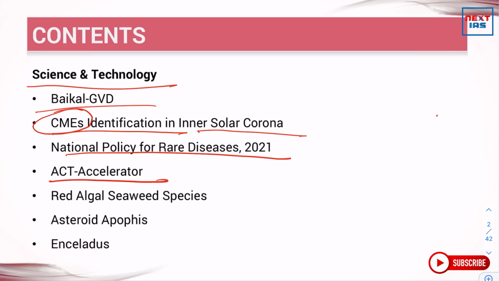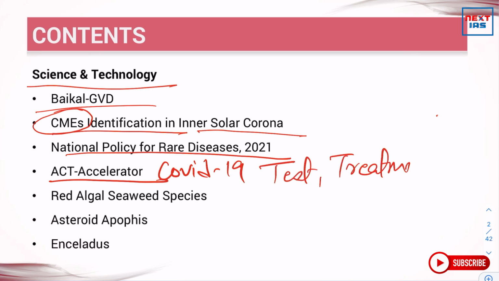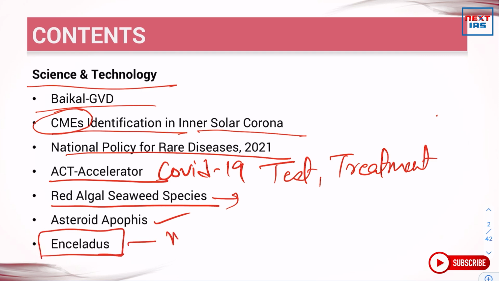Then we do have the ACT Accelerator with respect to COVID-19 test and treatment. Then we will be discussing the red algal seaweed species that have been recently found along the coast of Gujarat and Daman and Diu. Next, asteroid Apophis and Enceladus, the moon of Saturn.